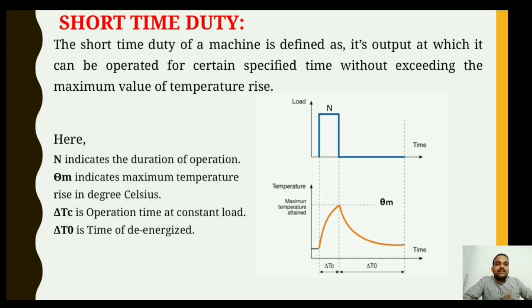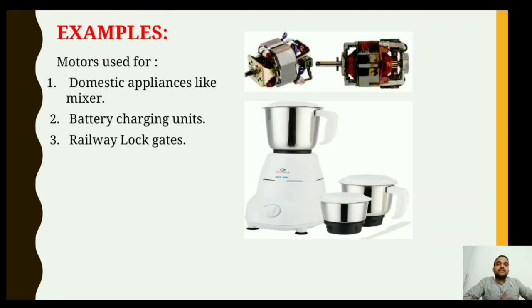Again here you can see, N indicates the duration of operation of the motor. Theta m indicates the maximum temperature rise in degrees Celsius. Del Tc is the operation time at constant load, that is the operating time of the motor when it is running, and del T naught is the time de-energized, meaning once the motor gets switched off, whatever temperature it has gained, that is theta m, will be reduced gradually.